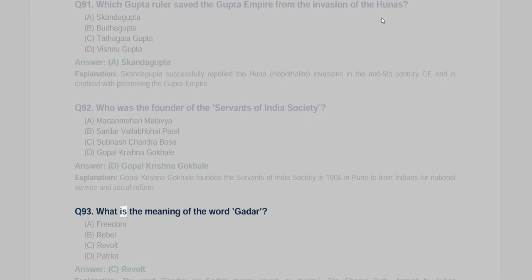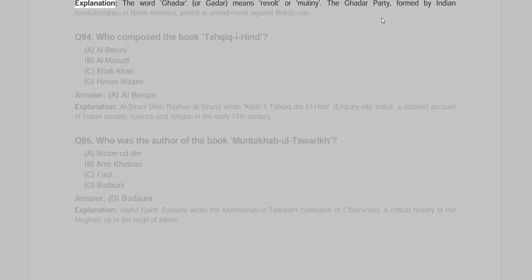Q93. What is the meaning of the word Gadar? A. Freedom, B. Rebel, C. Revolt, D. Patriot. Answer C. Revolt. Explanation: the word Gadar means revolt or mutiny. The Ghadar party, formed by Indian revolutionaries in North America, aimed at armed revolt against British rule.